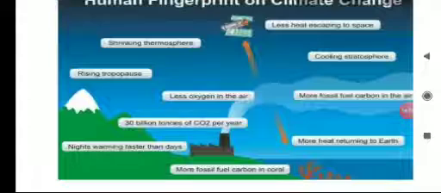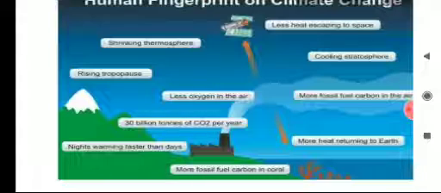Some of these indicators are shrinking thermosphere, rising tropopause, less oxygen in the air, 30 billion tons of carbon dioxide per year, nights warming faster than days, more fossil fuel carbon in coral, less heat escaping to space, cooling stratosphere, more fossil fuel carbon in the air, more heat returning to earth.